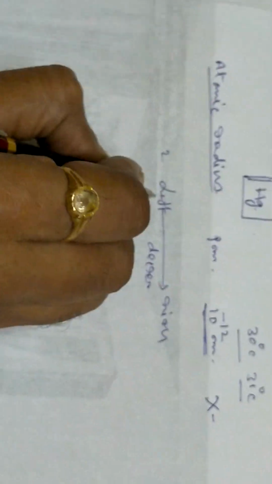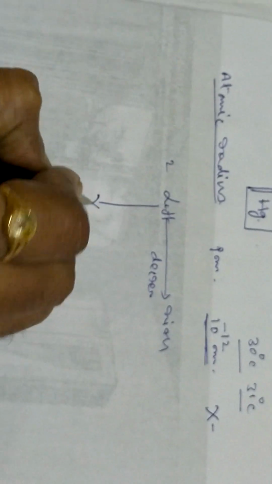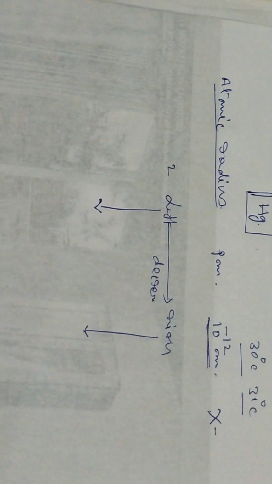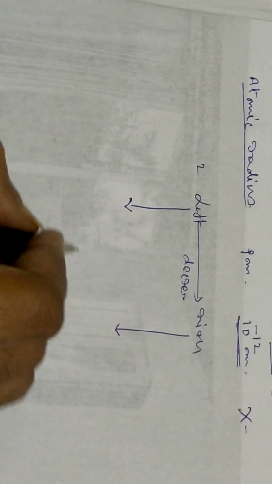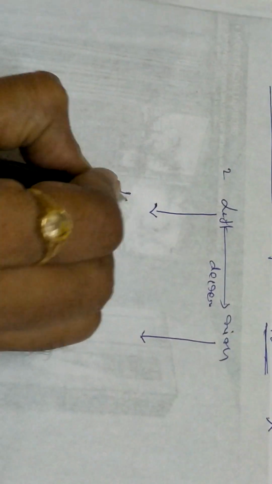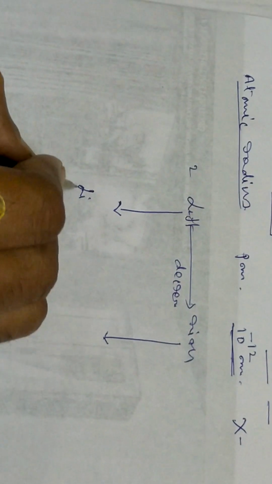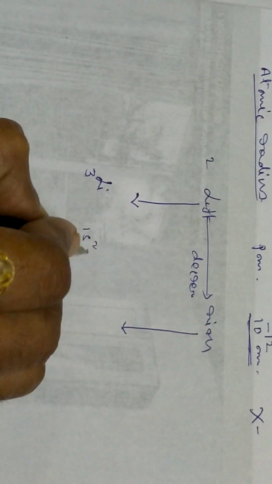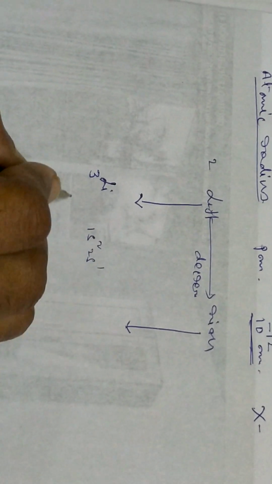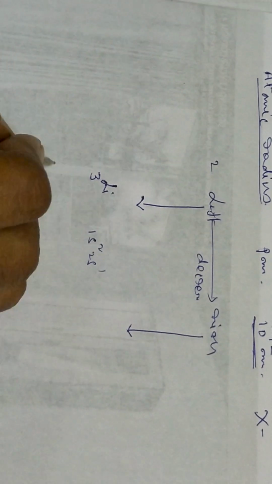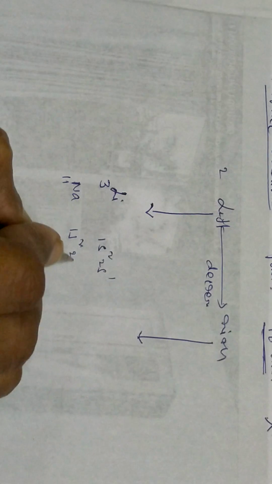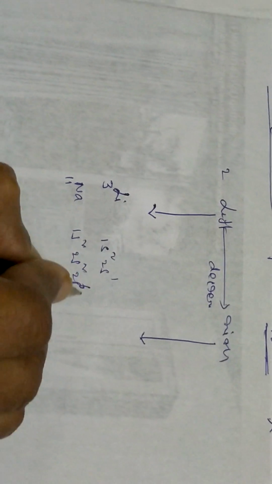Similarly, from top to bottom, in the left or right, it increases. Why? Now I will explain. If you take lithium, the atomic number is 3, that means 1s2, 2s1. And if you see under the lithium, sodium will be 11, that means 1s2, 2s2, 2p6, 3s1.